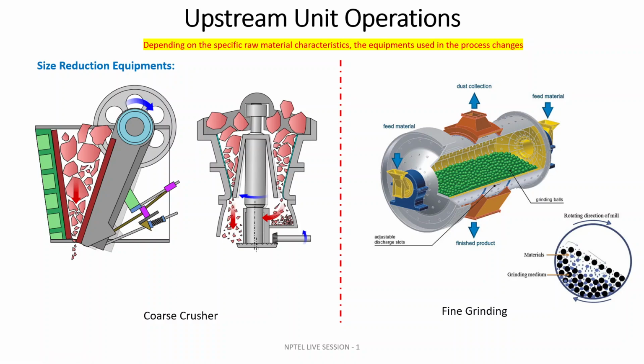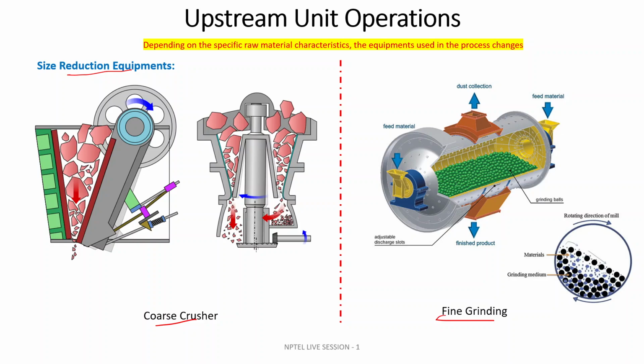Okay, so I would like to discuss the size reduction equipment. Why are there different types of reduction equipment? Because we categorize them as coarse crusher or fine grinding, for different purposes.